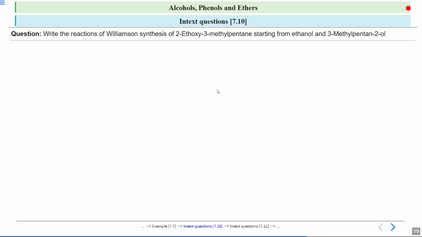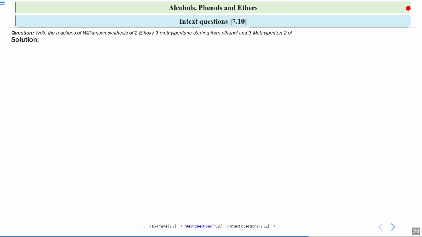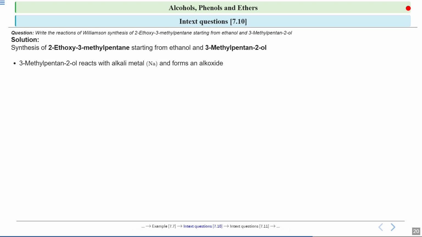Okay, students. Now, if you remember when we discussed the Williamson synthesis, I told you that we prefer a primary alkyl halide and an alkoxide. So here we will see the synthesis of 2-ethoxy-3-methylpentane starting from ethanol and 3-methylpentan-2-ol. So we need an alkyl halide, which should be a primary alkyl halide, and we need an alkoxide. So first we will form an alkoxide.